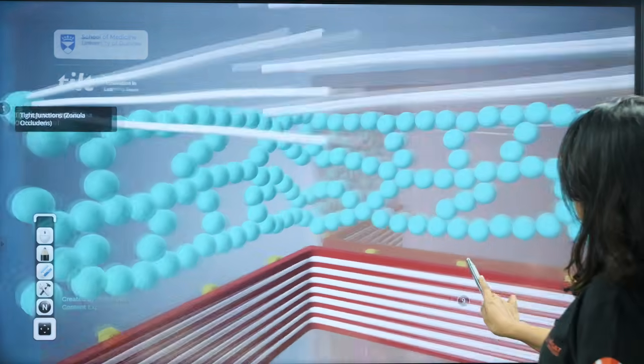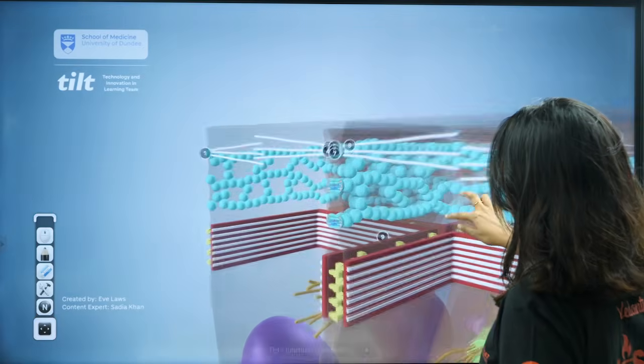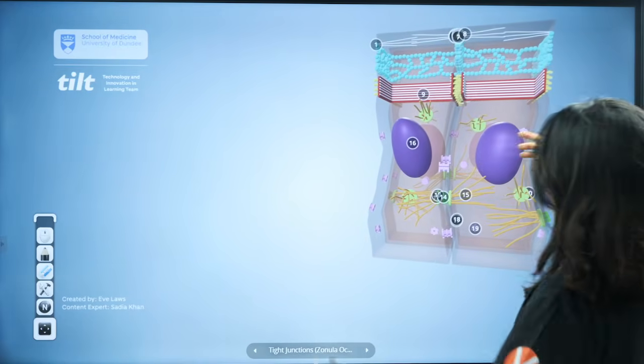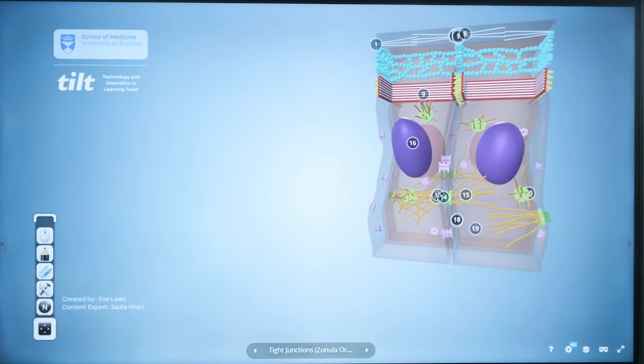That's all. Okay, clear to all of you? All the cell junctions are clear. So just look through the whole thing. Okay, this is the two cells. Can you see? So many things are there to make sure that nothing goes out of the cell.